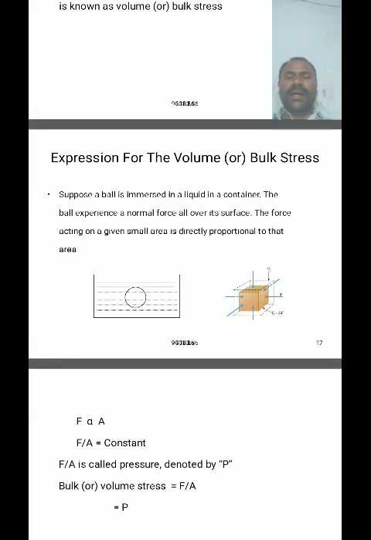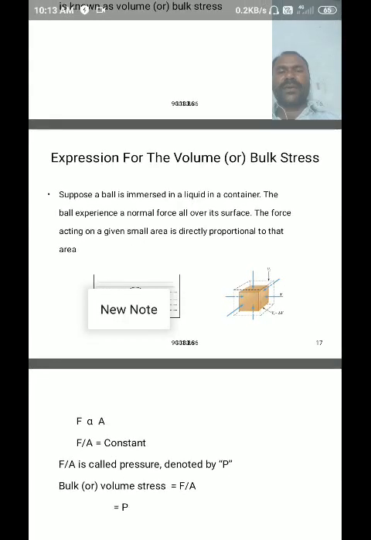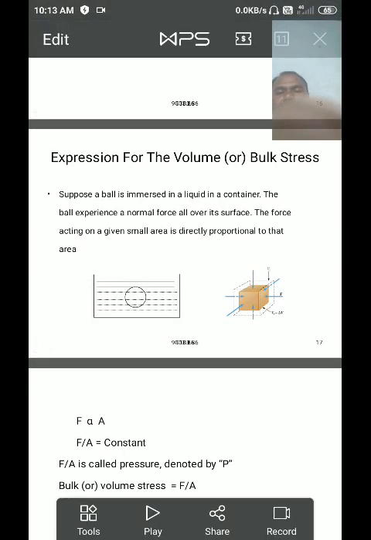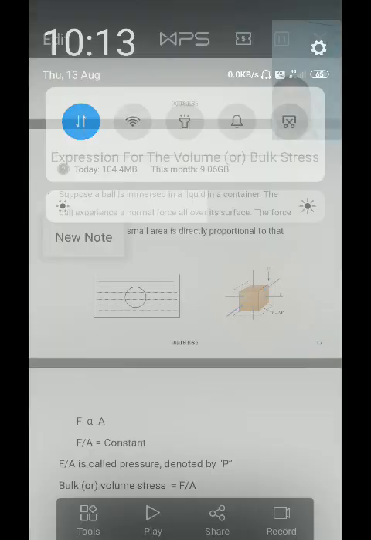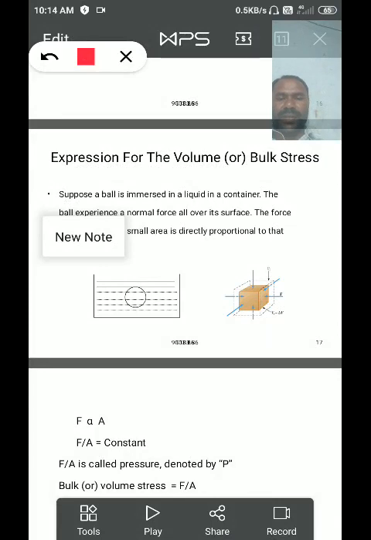See here, I am explaining now. Just listen. Just consider a ball. This ball, we draw a tangent at all sides of the ball.